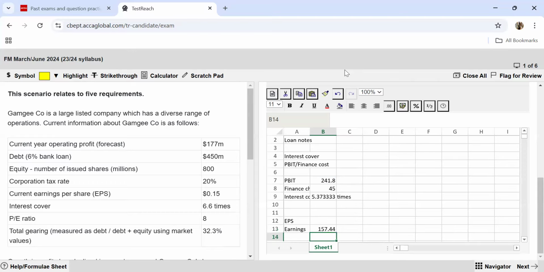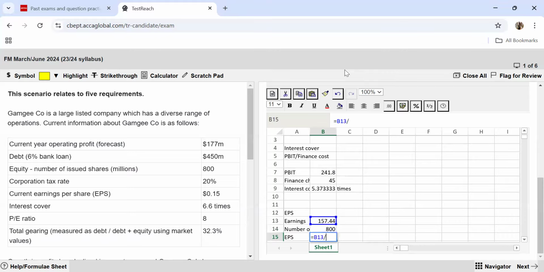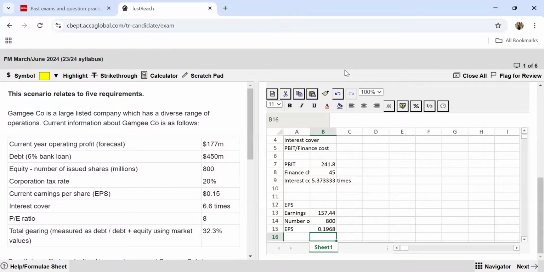This is going to be the amount of earnings that I'm going to be left with after paying finance charges, after paying taxes. And then the number of shares are also given. Number of shares that we have is 800 million. So my EPS answer is: earnings is this much, shares are these many. So it is roughly 0.20.